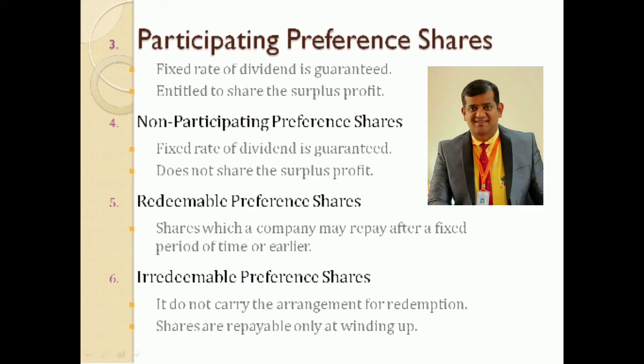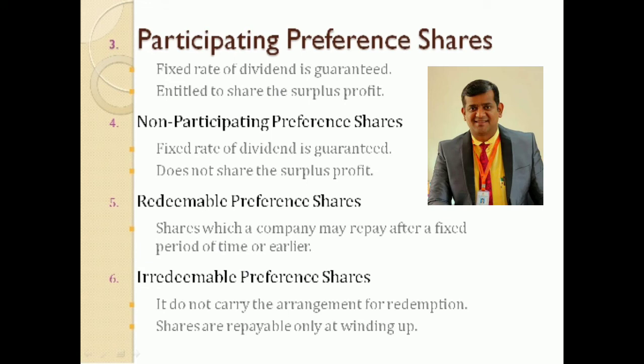It means that the capital raised by means of these shares can be returned after a specified period or at any time at its option after giving notice as per terms of issue. These shares can be redeemed either out of profits or out of proceeds of a fresh issue of shares.